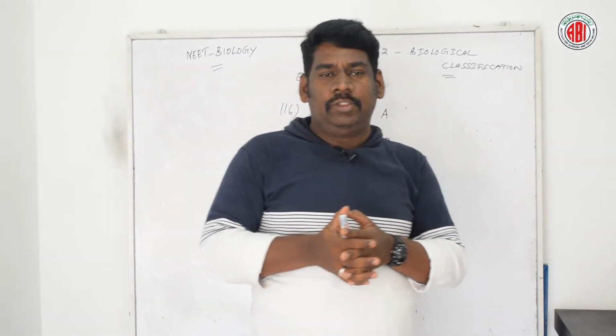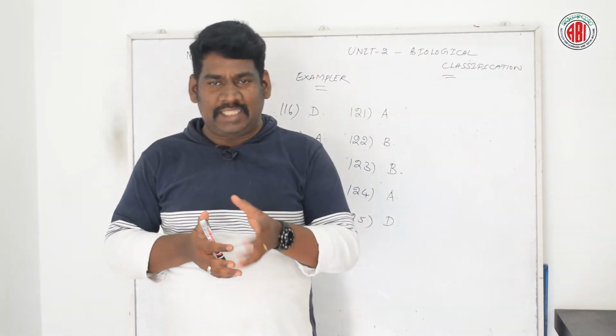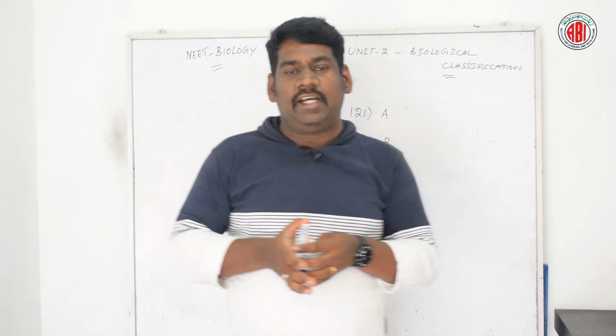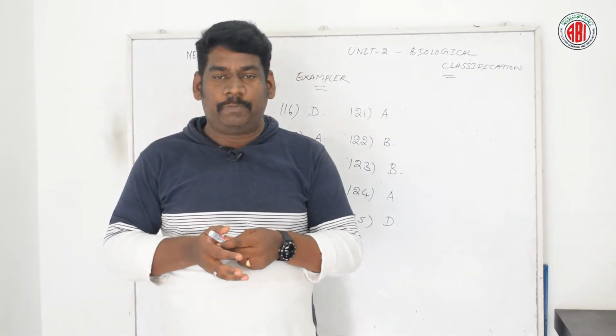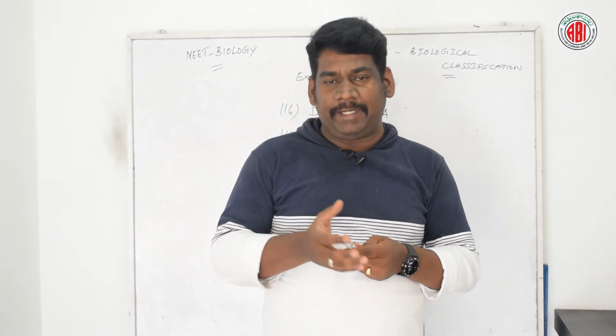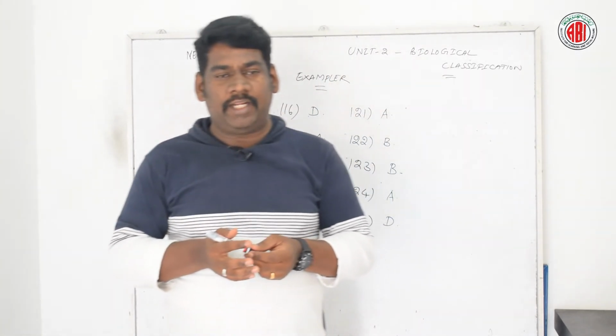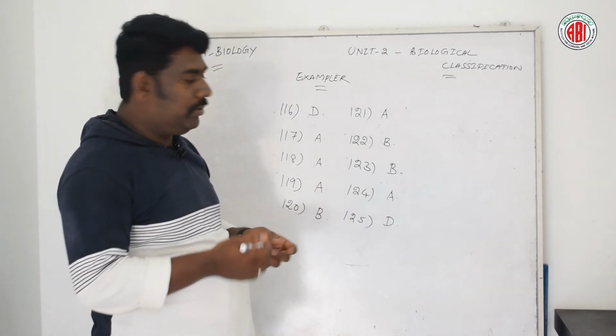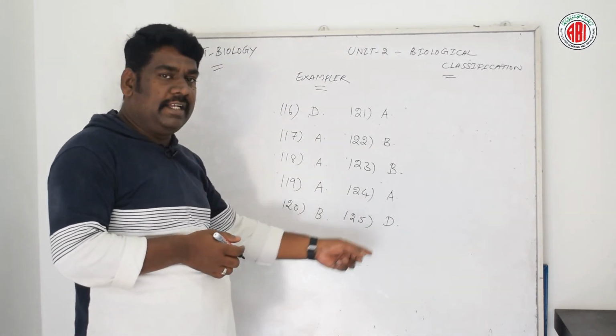This classification is based on the evolutionary descent of a group of organisms, and the relationships are depicted through phylogram and cladogram. So according to this question, option D is the right answer.